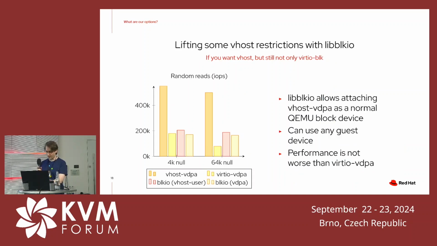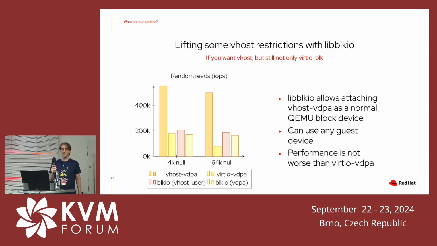What's next? Oh yeah, I talked about how you can use libblkio if you want to have the shared memory path, but still not use virtio-blk as your guest device, right? If you use libblkio, you get a normal QEMU block backend, as if you were using just a local image file or block device.